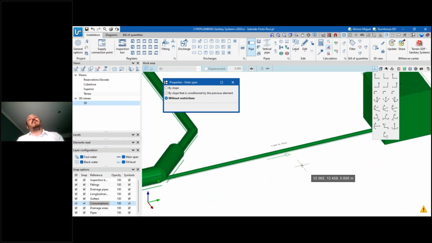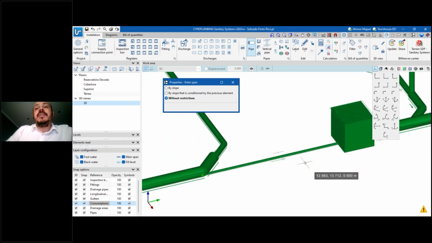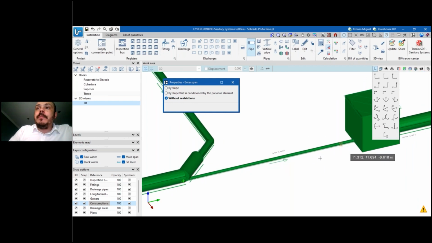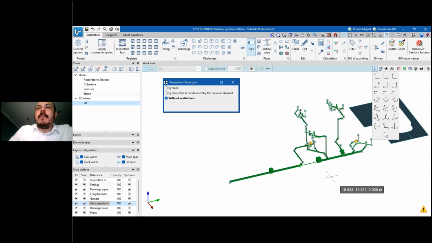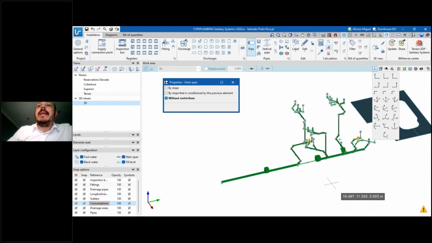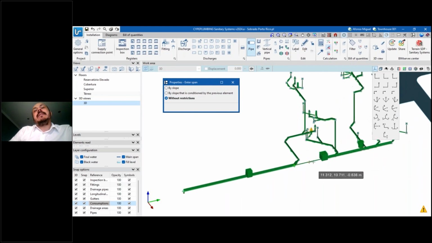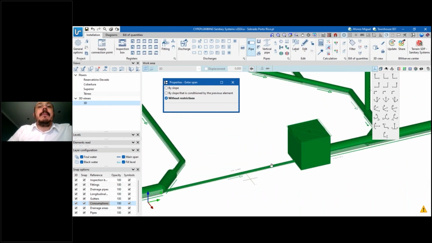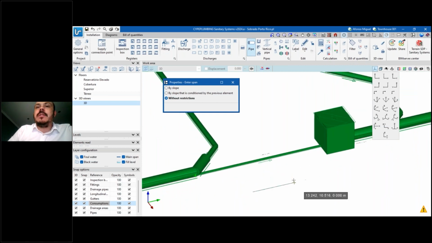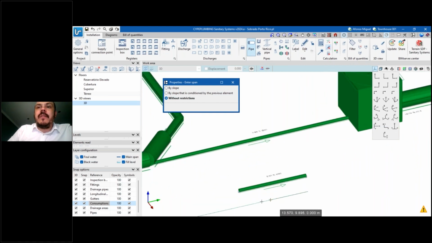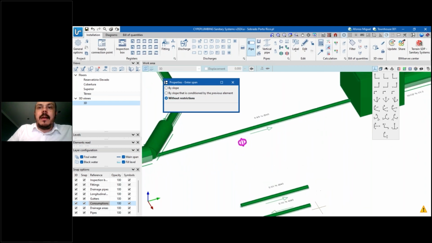Okay, in this case, we are talking about pipes that work by gravity. So it's very important to know the direction. So if we are working with slopes, we must be sure that the slope is in the direction of the flow. So I've been introducing from here to here, but as you can see, if I zoom out in my installation, probably the water is coming from the upper level and coming in this direction until this end point. And I've introduced this pipe in the wrong direction. So if I do like this, the flow is going to be in that direction. If I do like this, the flow is going to be in the other direction.